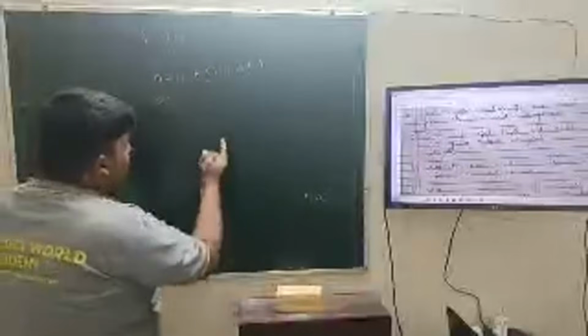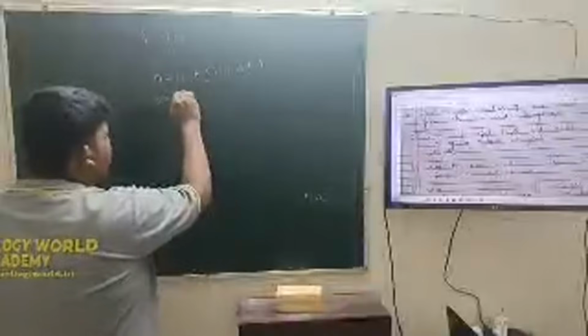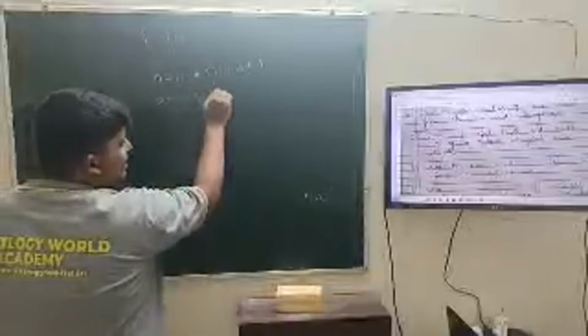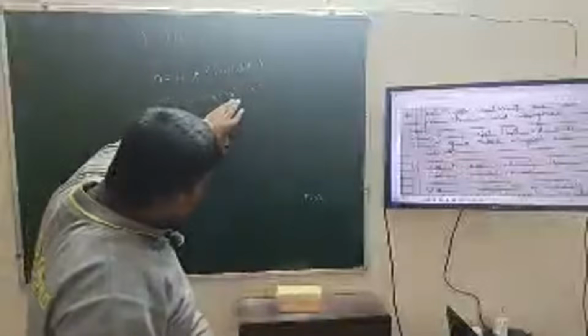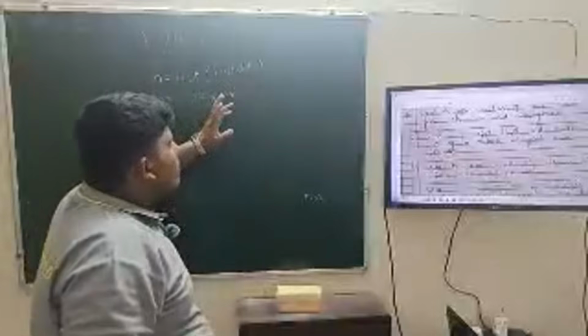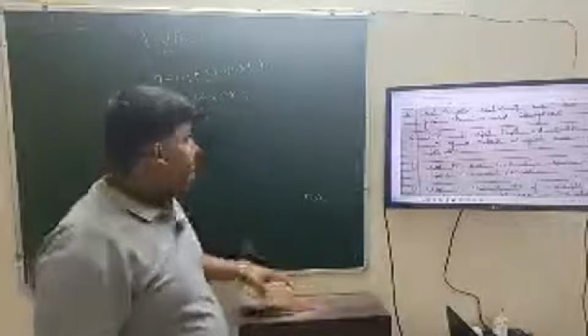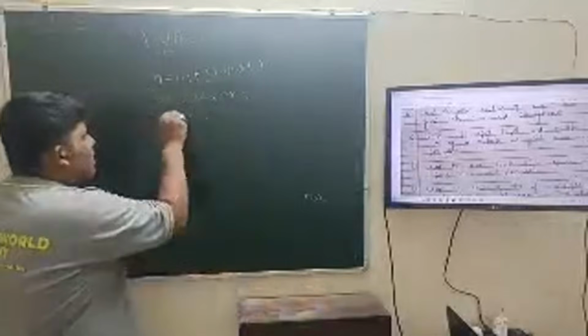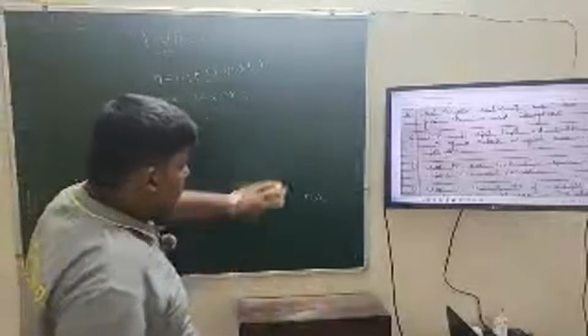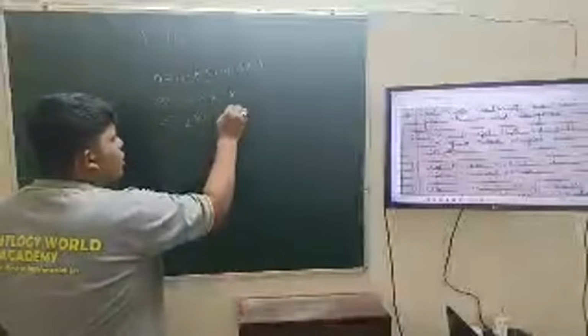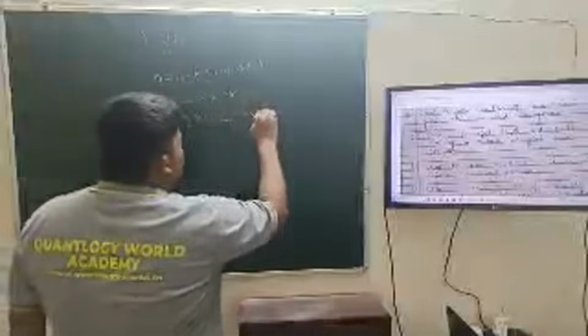So the area of a circle is 22/7 asterisk r asterisk r. You can also write double asterisk 2, but writing asterisk r is a bit easier. Then we will find the circumference, where the formula of circumference is 2 pi r: 2 asterisk 22/7 asterisk r.